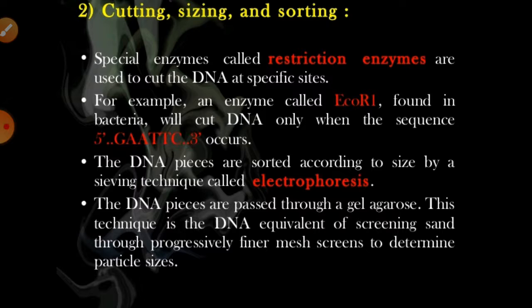Generally the DNA is very lengthy, but it is cut with restriction enzymes specific to DNA sites, which can cut it at a particular place.